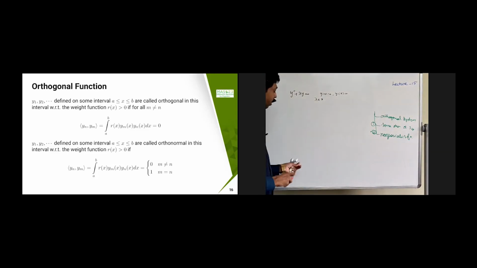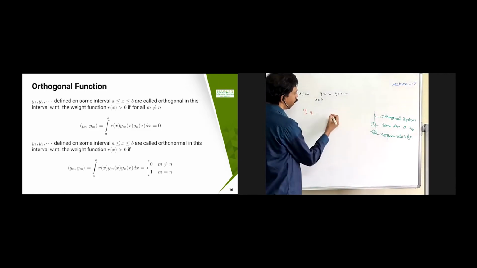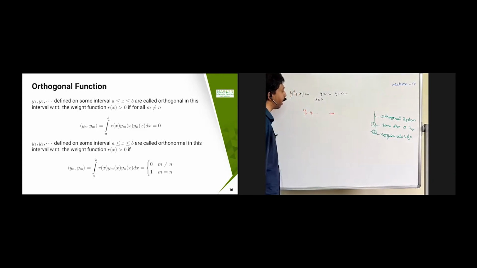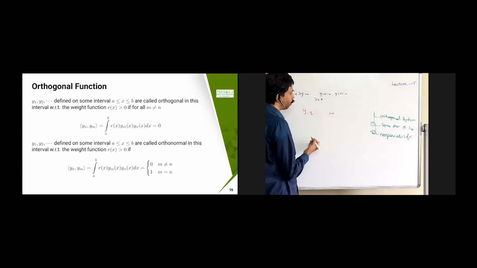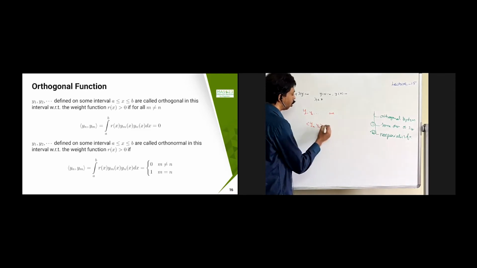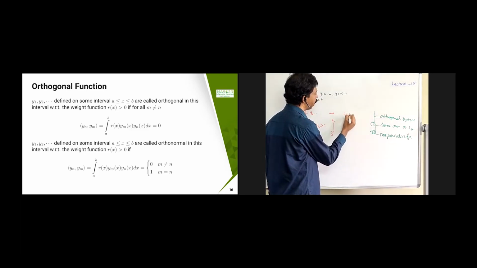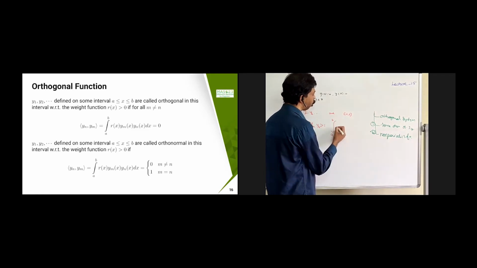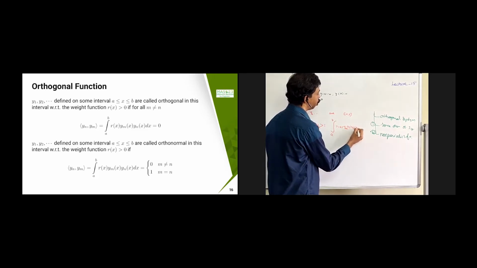Now there is another concept. Suppose y1, y2, etc. are some functions. Right now forget about eigenfunctions; we are going to extend that for eigenfunctions. Suppose these functions are satisfying this relation. I am defining the inner product of ym and yn as the integral from a to b of r of x into ym of x into yn of x dx, where the functions are defined on an interval a comma b.